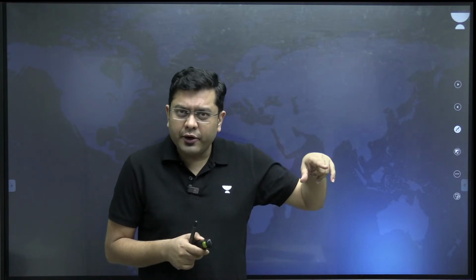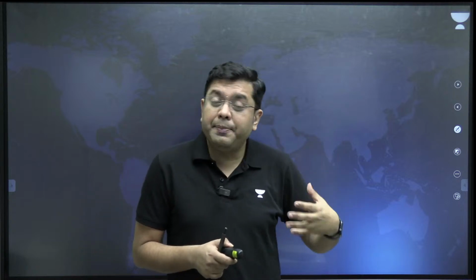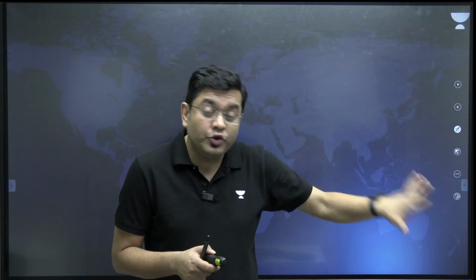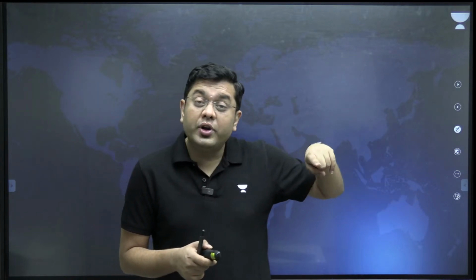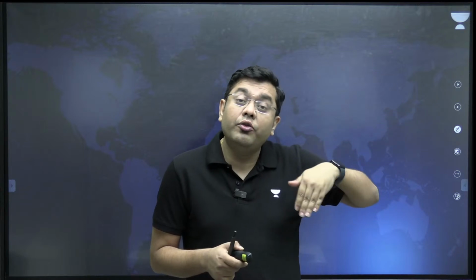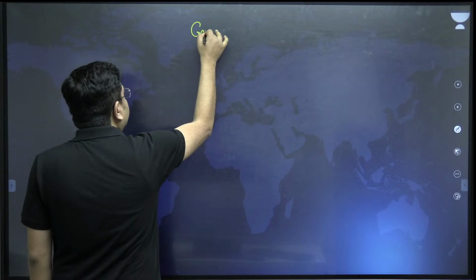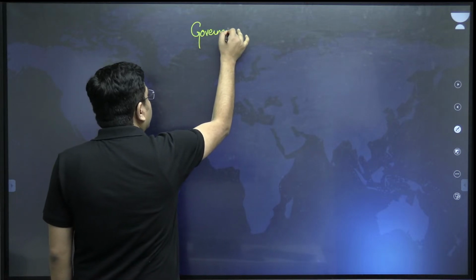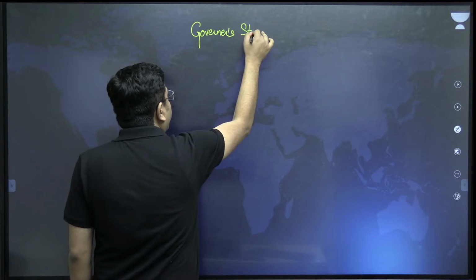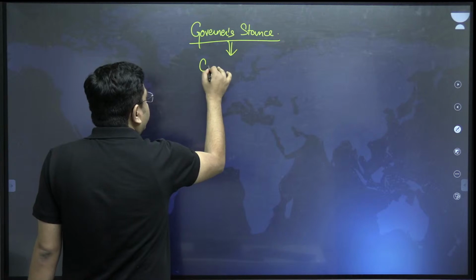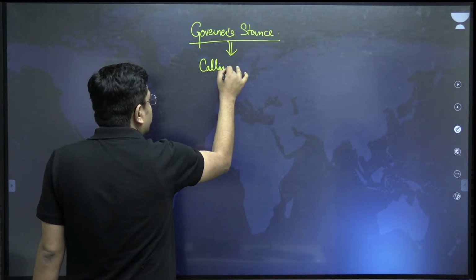Because we have seen earlier also, the Supreme Court in its multiple observations has noticed that if this uncertainty is not resolved at the earliest, the Supreme Court in certain cases has basically gone out of its way in order to initiate certain actions. So here we will analyze it in certain roles. The governor's stance has to be calling for a majority test or a floor test.